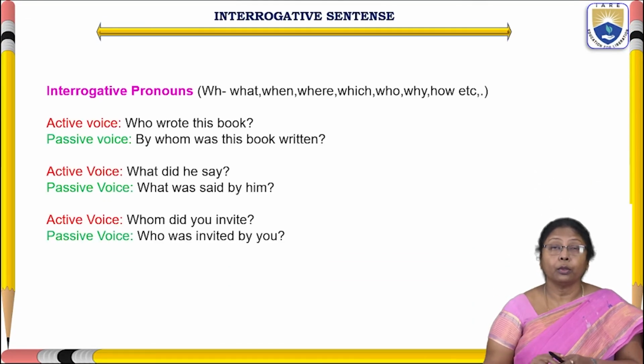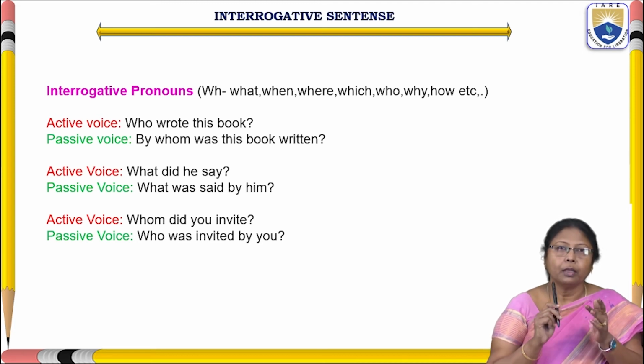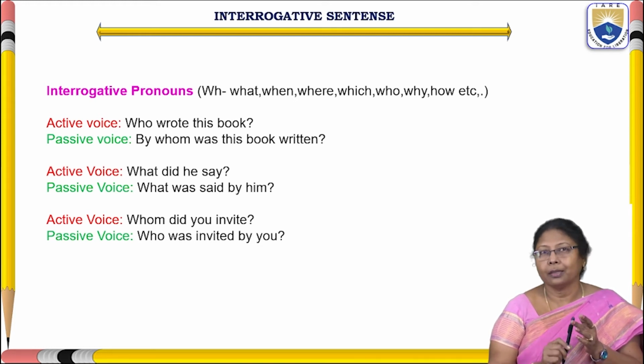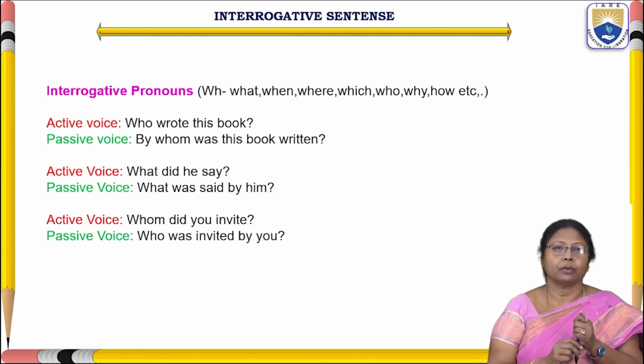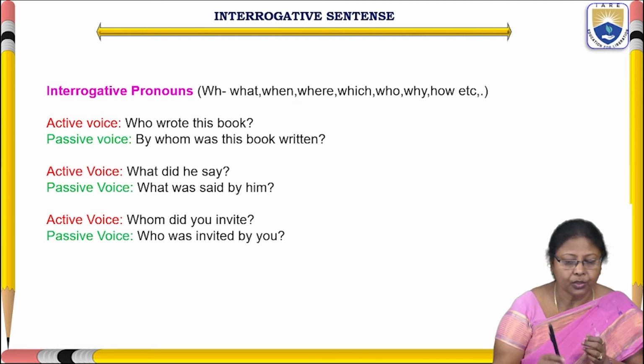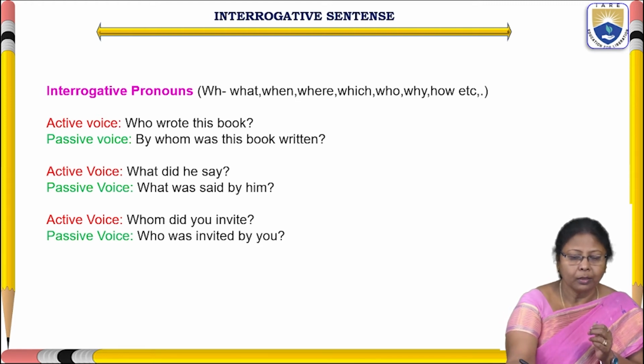Usually, as we know, interrogative sentences are of two types. One is interrogative sentences started with interrogative pronouns, and interrogative auxiliary is the second type. So here, a question started with an interrogative pronoun. First of all, what are interrogative pronouns?